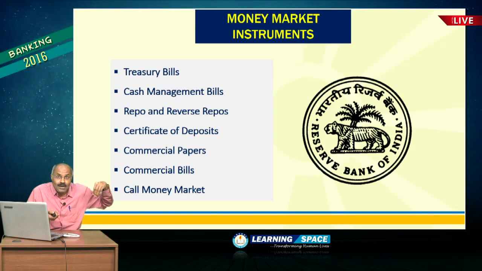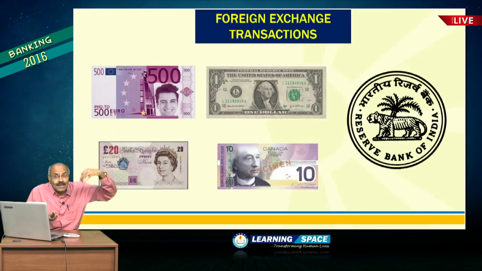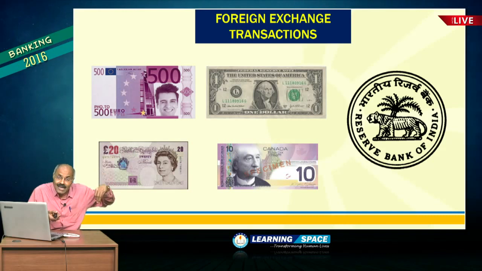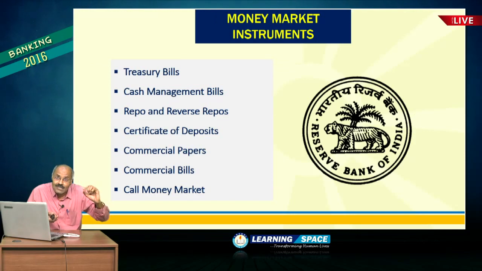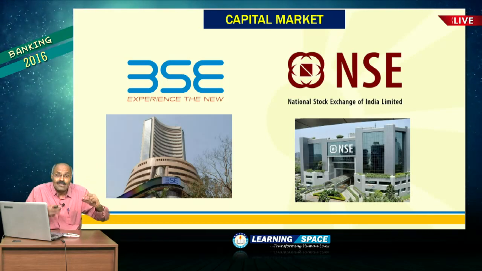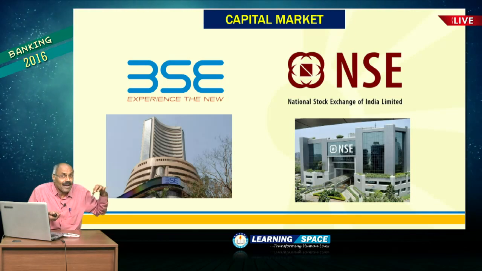So banks participate in money market instruments also, and at the same time banks undertake foreign exchange transactions also. So these foreign exchange transactions, money market instruments, investments in various shares, these are all classified as treasury operations in the banking system.